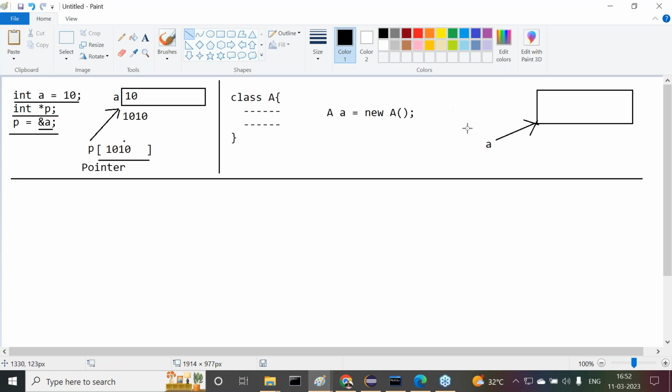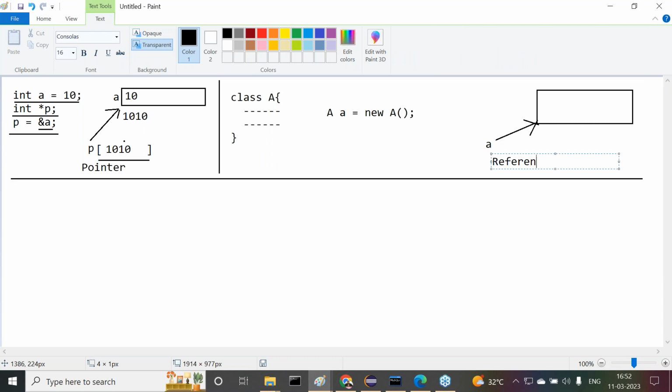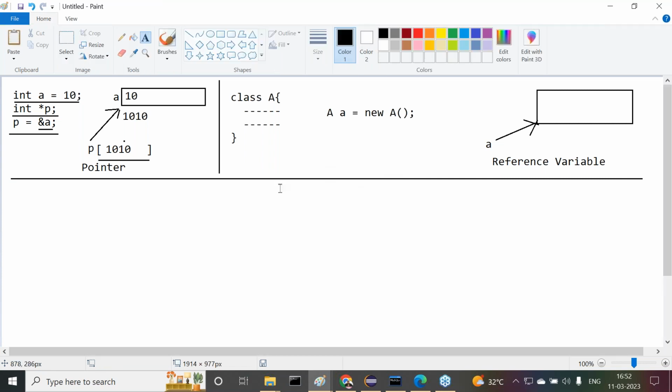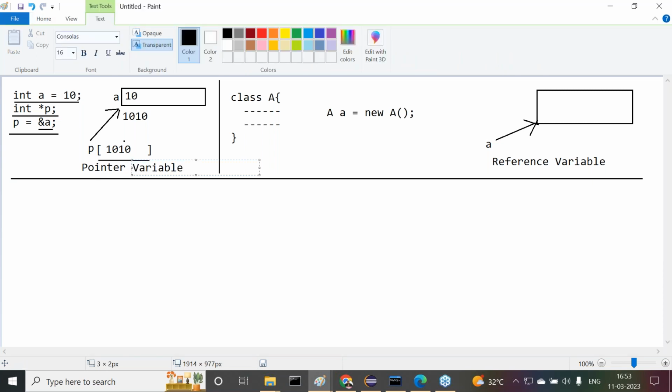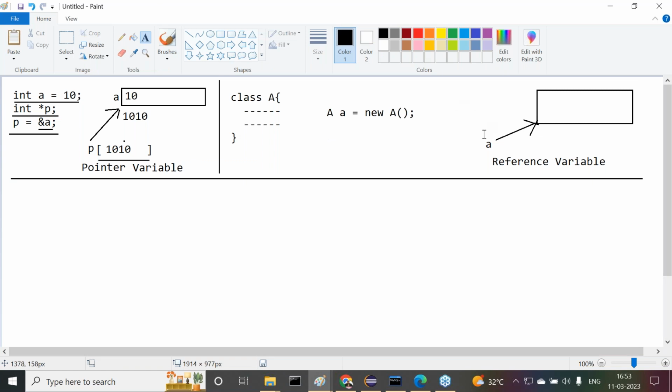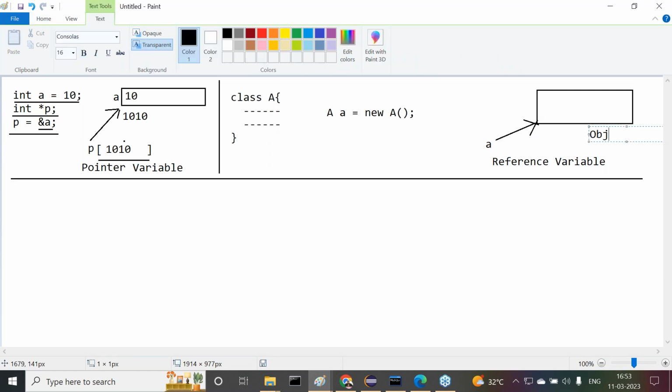In the case of Java, this variable is called a reference variable. Got or not? Now I'm asking one point here. In C and C++, a variable referring to a block of memory is called a pointer variable. Similarly, in Java, when we create an object for a particular class, a variable is referring to a block of memory. Here, this object is nothing but a block of memory only.